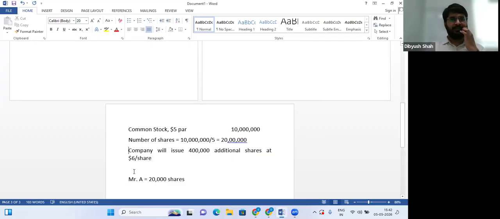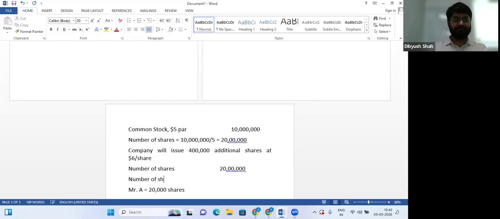Now the thing is, see, number of shares in the company, 20 lakh. And number of shares held by Mr. X or Mr. A, 20,000.